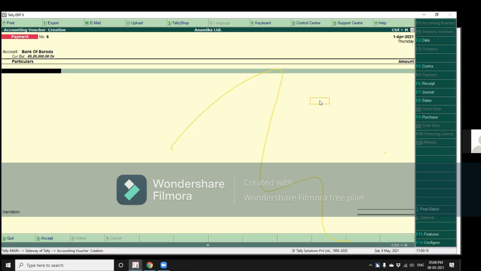The first one is Contra, for which the keystroke is F4. For payment it is F5, for receipt F6, for journal F7, for purchase F8, and for sales F9. Contra, payment, receipt, purchase, and sales are similar in their layout. Journal has a slightly different layout.